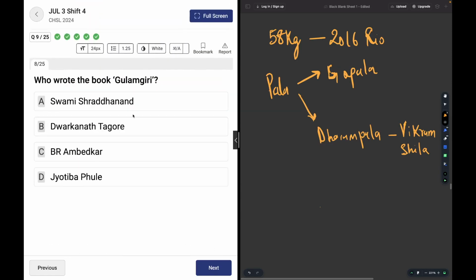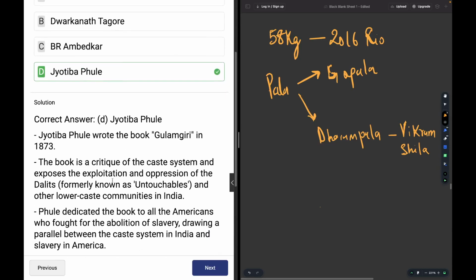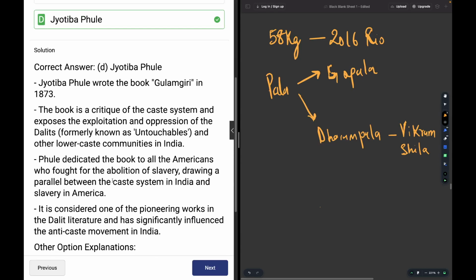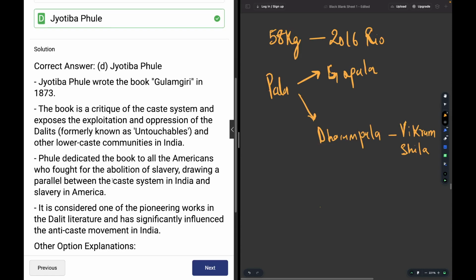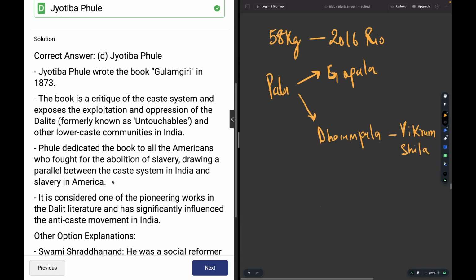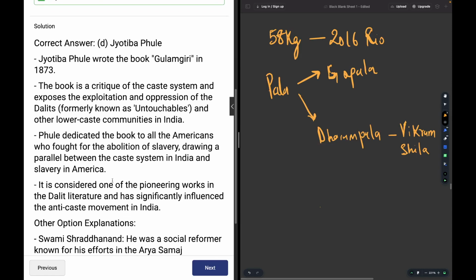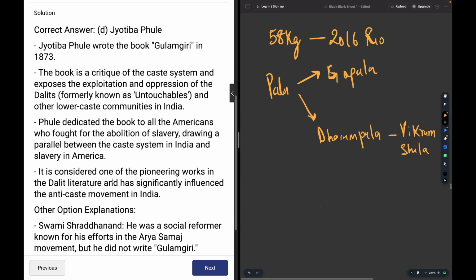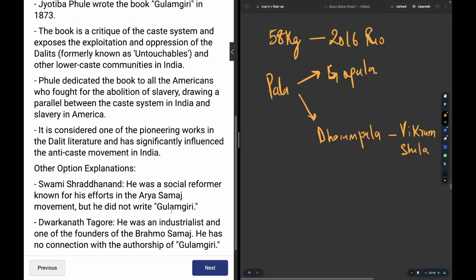Moving on. Who wrote the book Gulamgiri? Jyotiba Phule wrote the book Gulamgiri, and the book is a critique of the caste system and exposes the oppressions of the Dalits, formerly known as untouchables, and other lower caste communities in India.